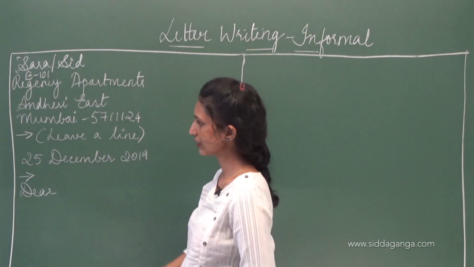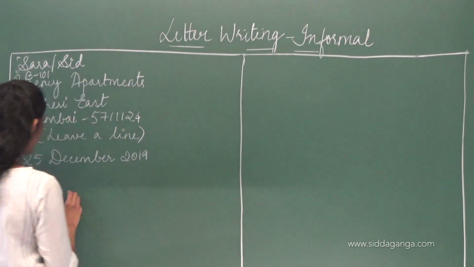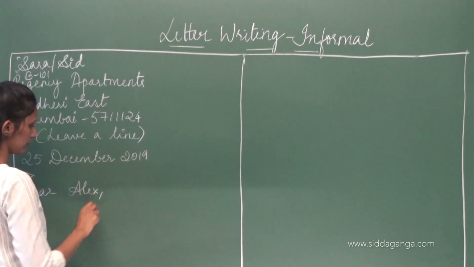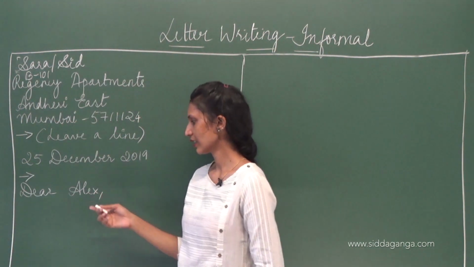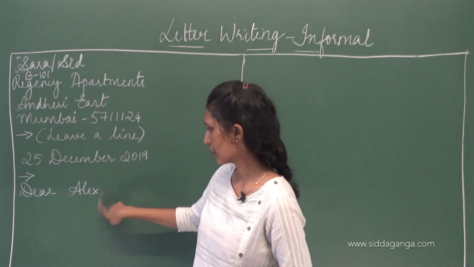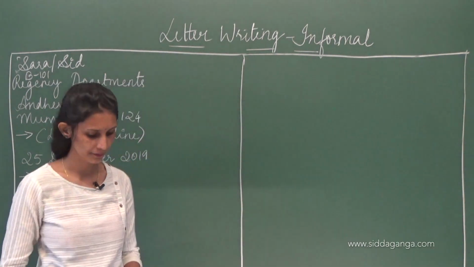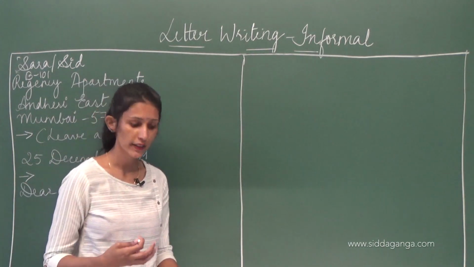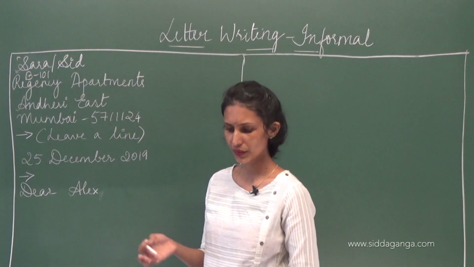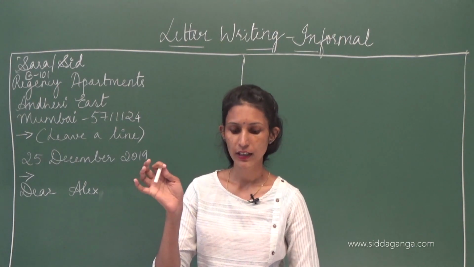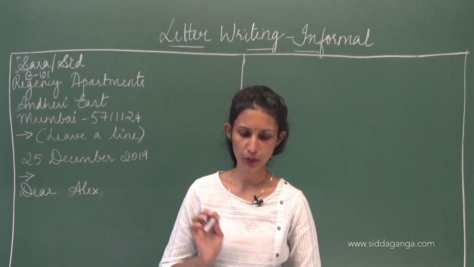So here we'll assume our friend's name to be Alex. Okay. So we'll write dear Alex, or dear friend, however you would like to address your friend. Let's assume our friend's name to be Alex, and then we'll write a letter for Alex. Okay. Now what is to be written in the content? That is, we are going into the body of the letter. So what's to be written in the content? Write a letter to your friend congratulating him for his new job offer.